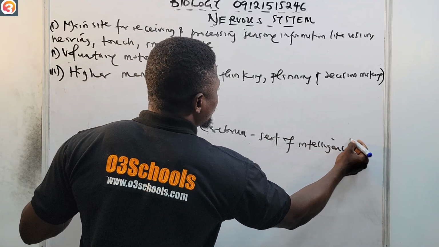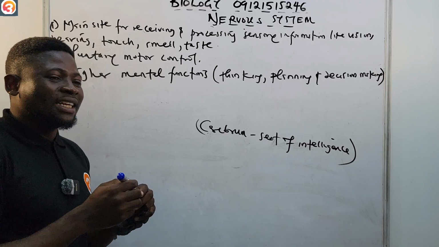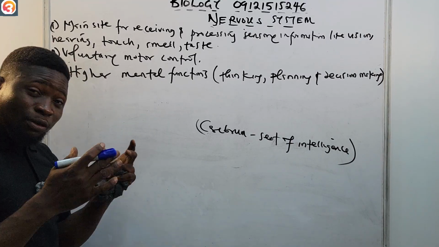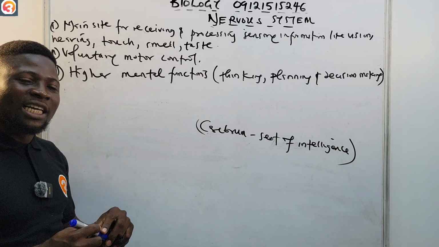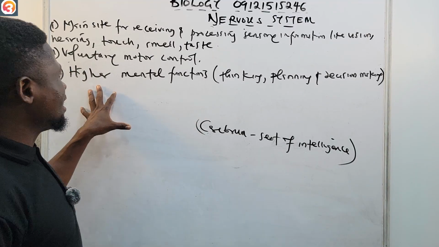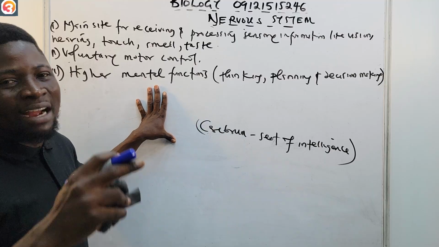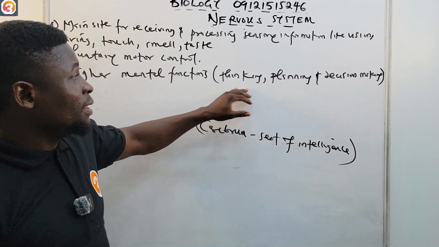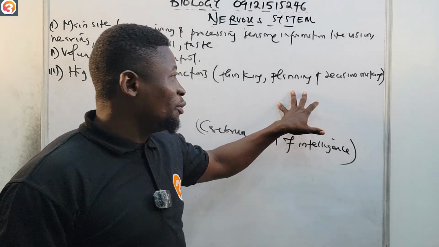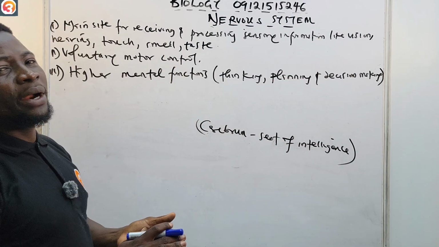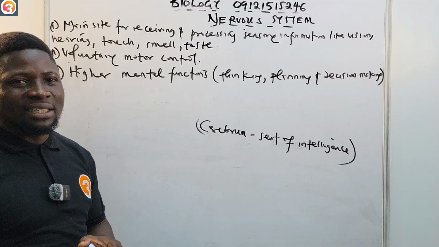That is the part, in fact, where creativity is activated. If you see somebody that's creative, it means their cerebrum works well. So if I'm thinking, it's in the forebrain. If I'm planning, it happens in the forebrain. You want to make decisions, your forebrain, your cerebrum, is what is activated.